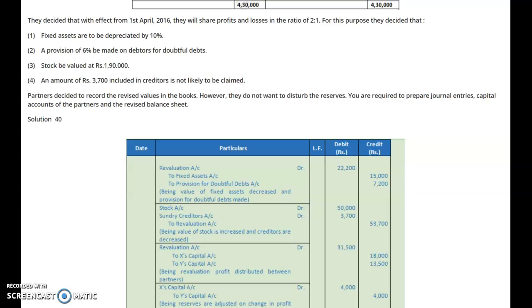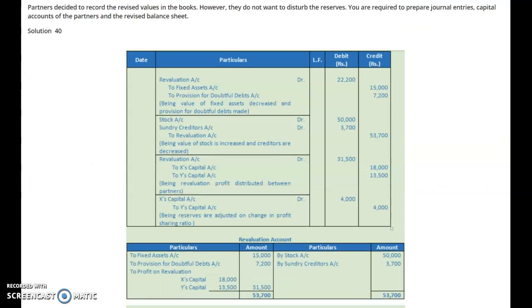Y will be credited 3/7 of rupees 31,500, with rupees 13,500. So the entry will be: revaluation account debit to X's capital account and Y's capital account, being revaluation profit distributed between the partners.